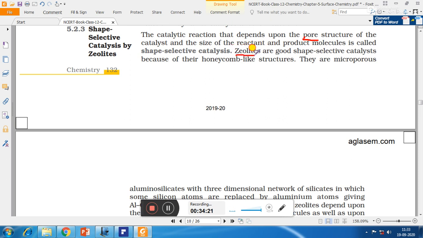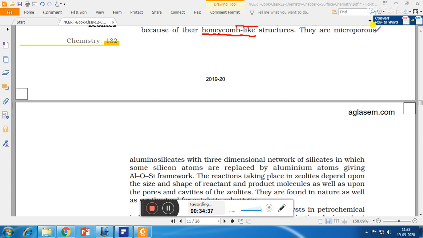Zeolites are good shape selective catalysts because of their honeycomb-like structure. They have a structure similar to a honeycomb. They are microporous aluminosilicates, with very small pores and a three-dimensional network of silicates in which some silicon atoms are replaced by aluminium atoms, giving an AlOSi framework.